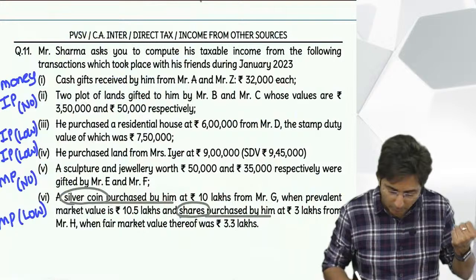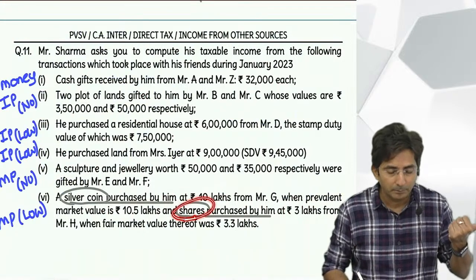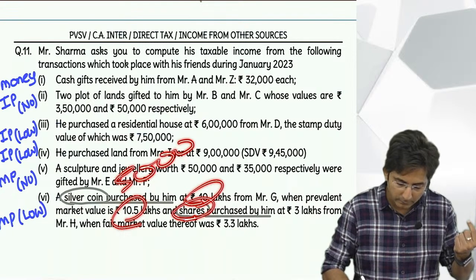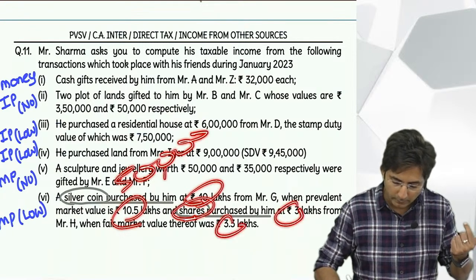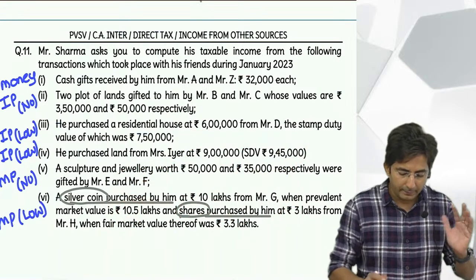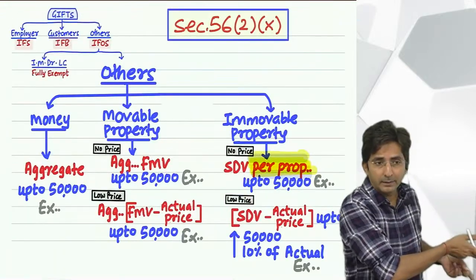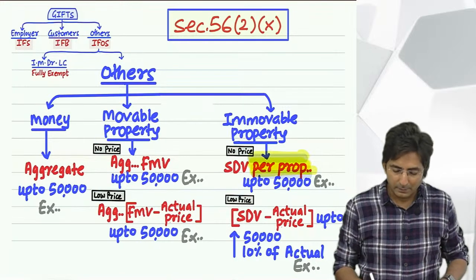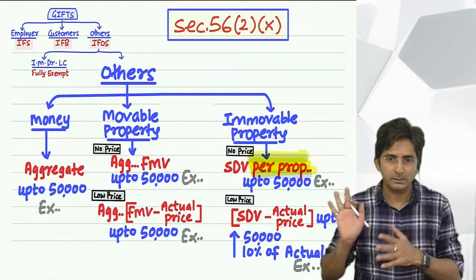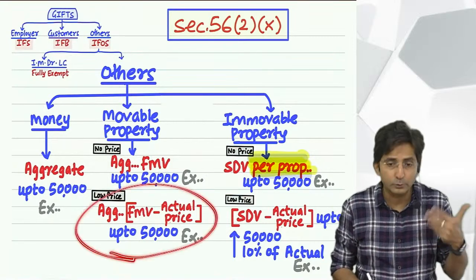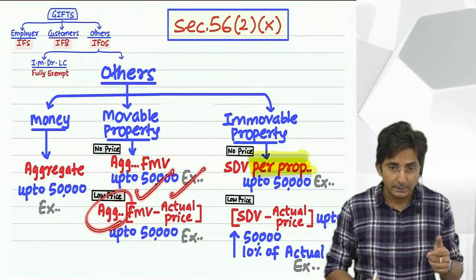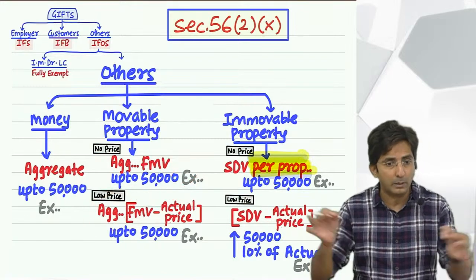There was one more shares transaction also. Here the difference was 50,000 and here 30,000, and you have to aggregate. I am relating how it was written in the theory, because many students just ignore the wording. Some you understood, but the theory wording also you should understand. FMV minus actual price, and aggregate means shares and silver coin you have to combine.